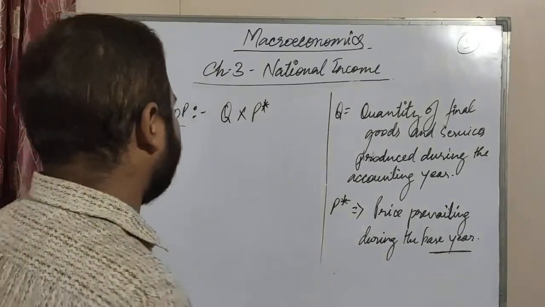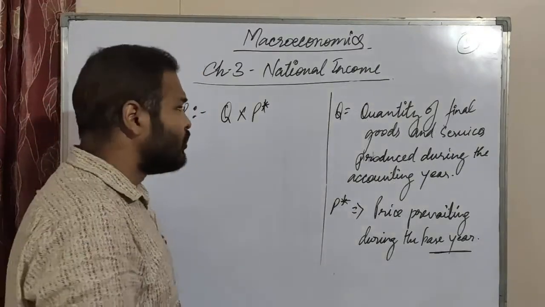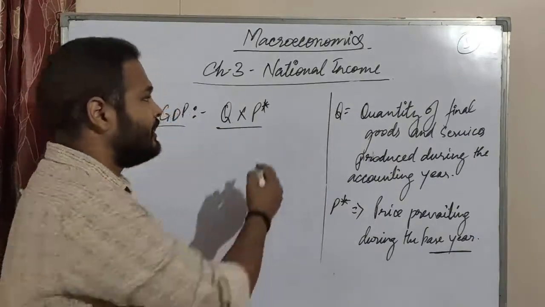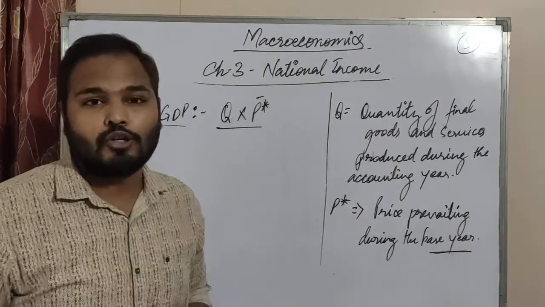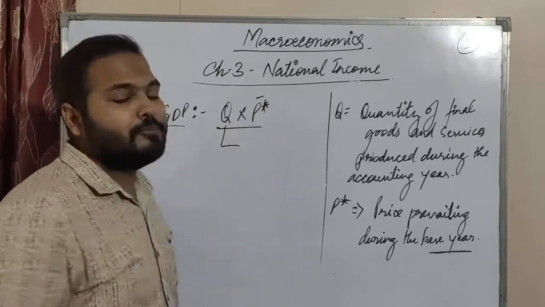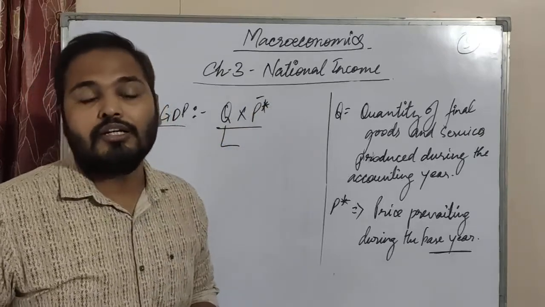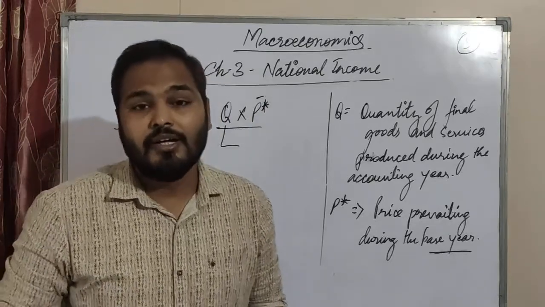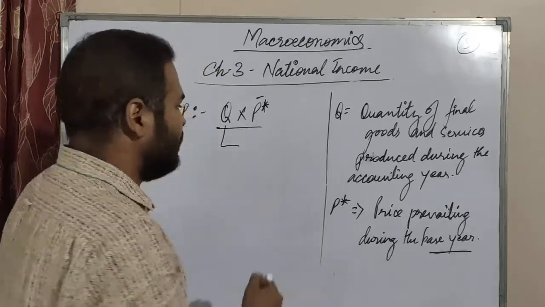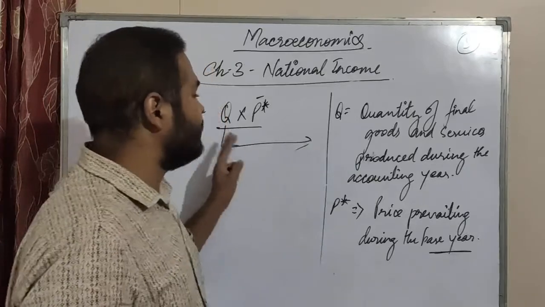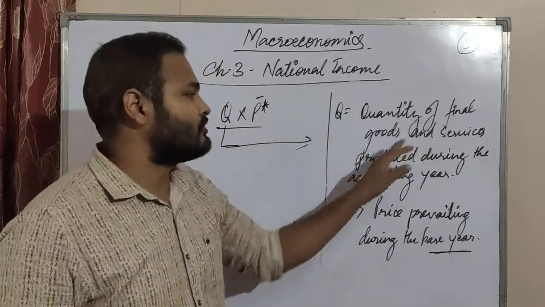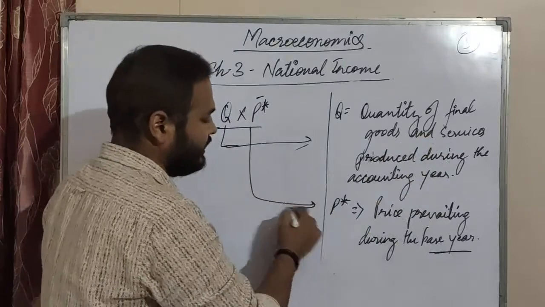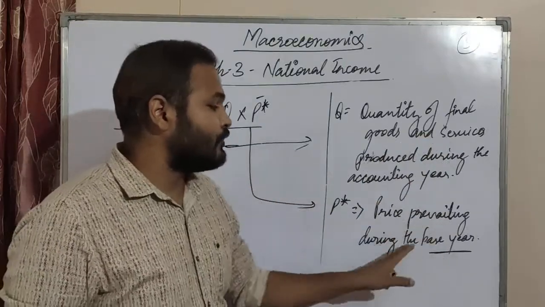So real GDP, see, the formula for calculating real GDP is Q into P*, here P* means P is constant. Now Q keeps on fluctuating, meaning the quantity of goods and services produced during an accounting year may increase. Here Q represents the quantity of final goods and services produced during the accounting year, and P here means the price prevailing during the base year.